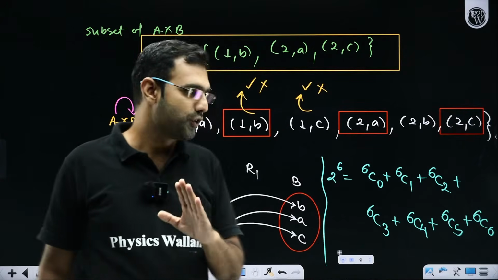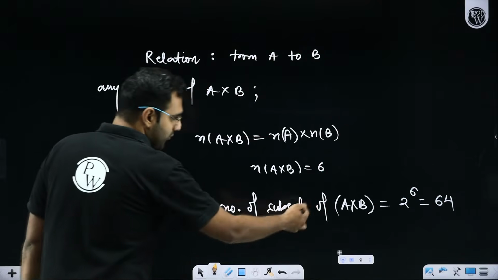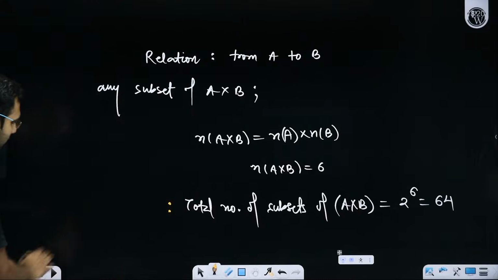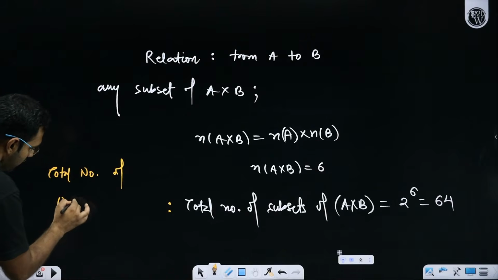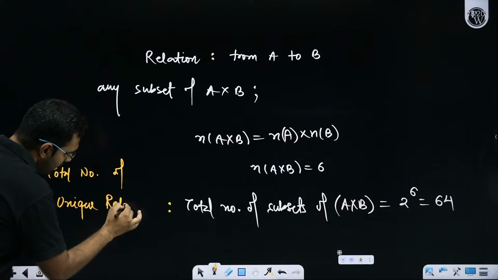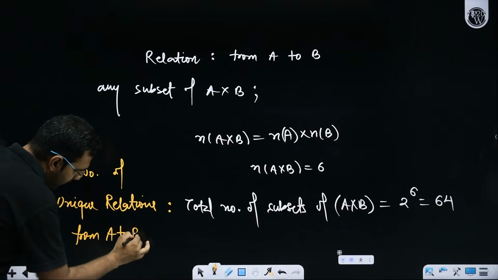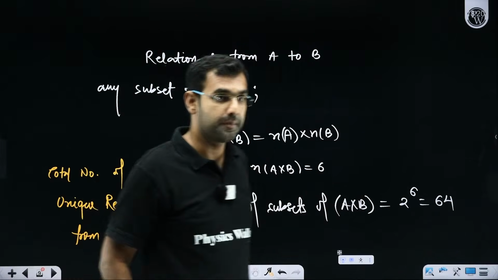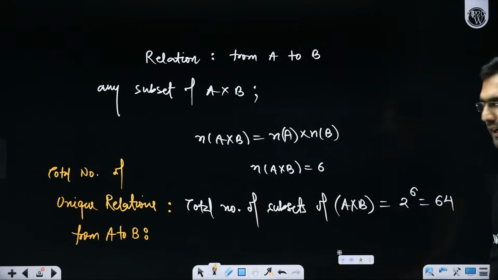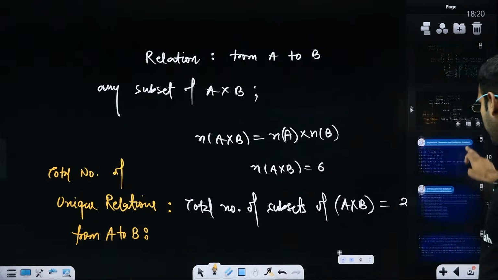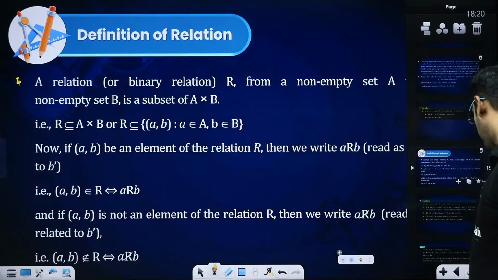So did you all understand? If I have a set A and a set B, and I'm able to define the total number of subsets of A cross B, don't you think it will be equal to the total number of unique relations from A to B? Everybody got this statement, or shall I repeat it? All the participants, do let me know in the comment box if you are feeling confused. Did you all understand the terminology of relations? Give me a quick response if there is any confusion.